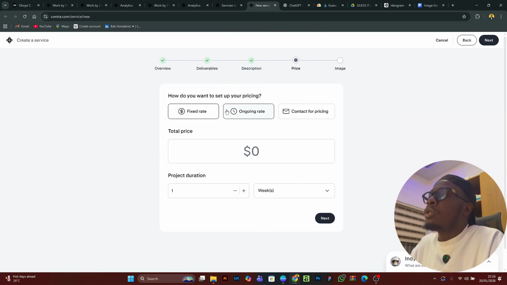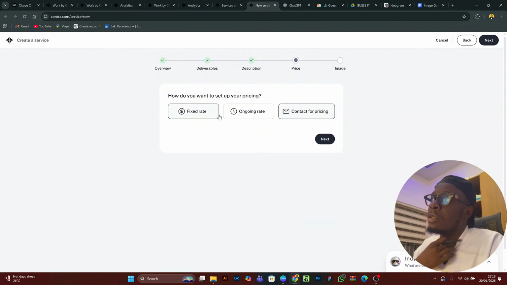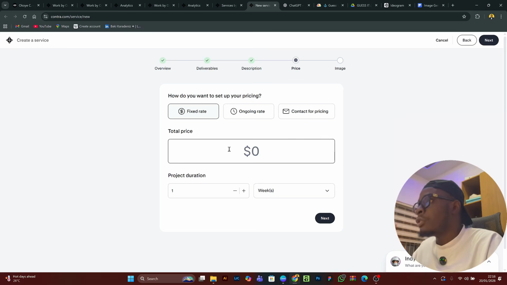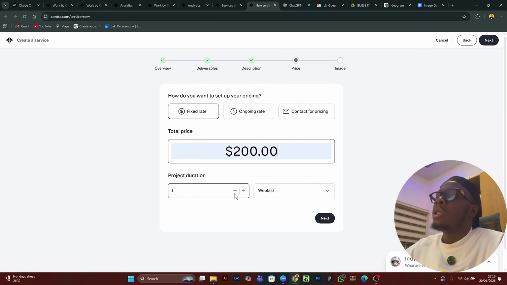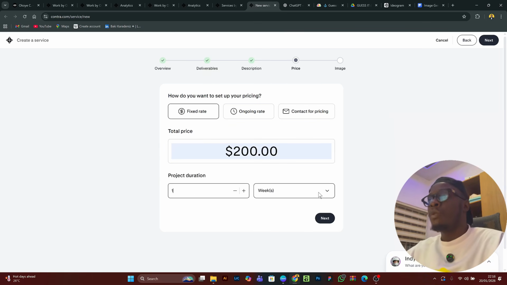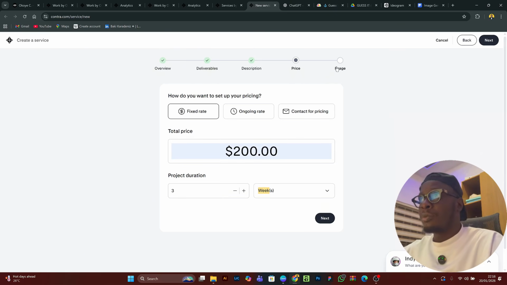Here you can set either contact for pricing, a fixed rate or an ongoing rate. You can say 100 or 200 here. And here you set the duration. Let's say 1 week. If the job will be done in 2 weeks, you put 2 weeks or 3 weeks, depending.